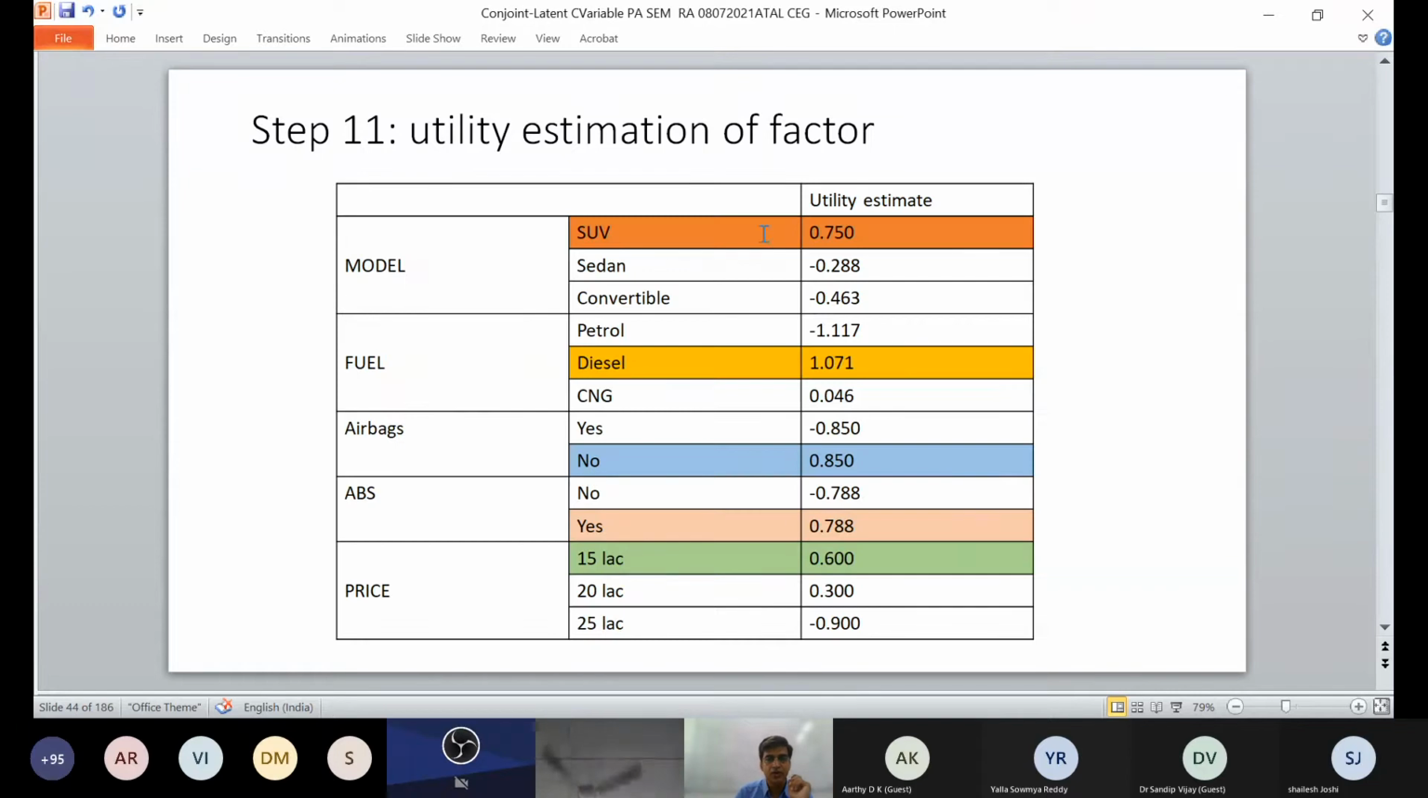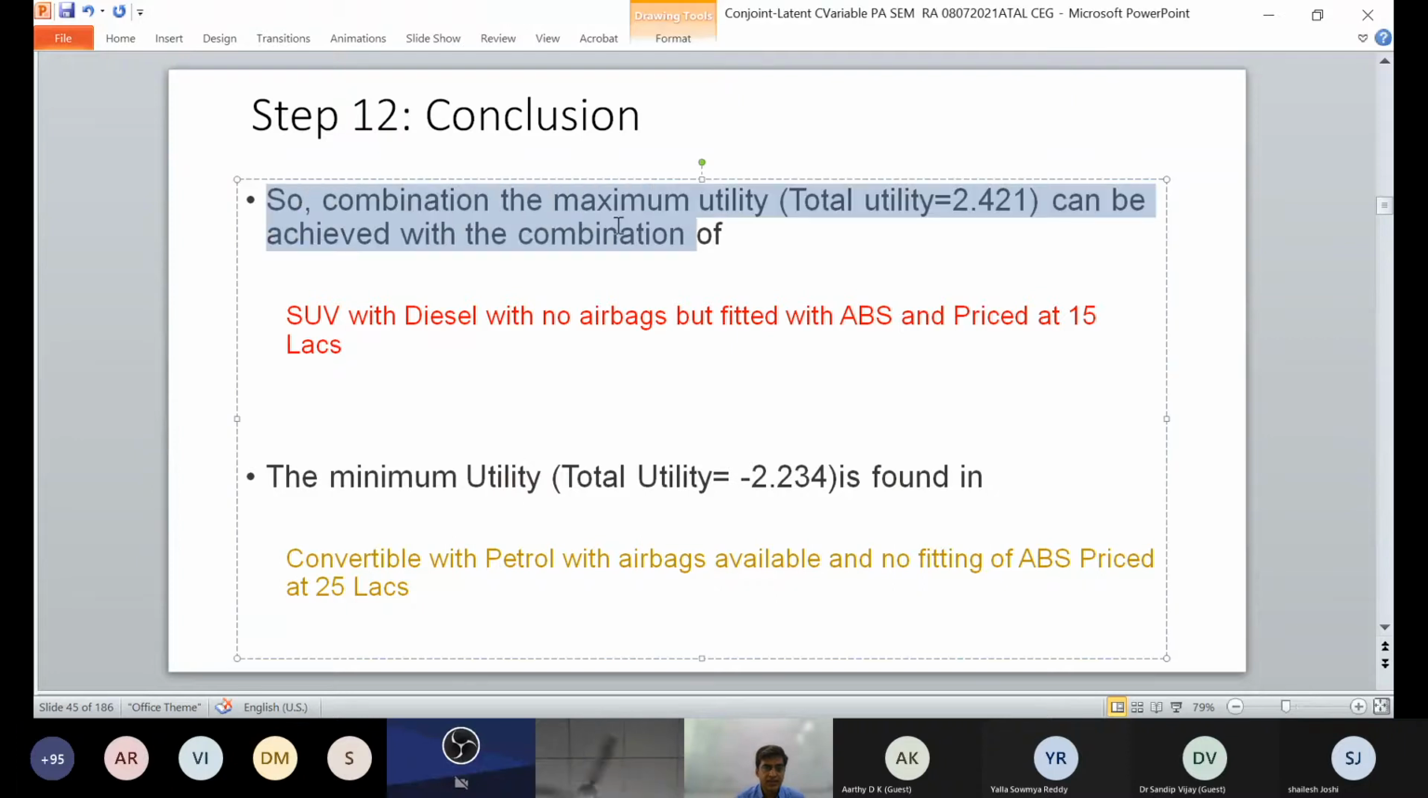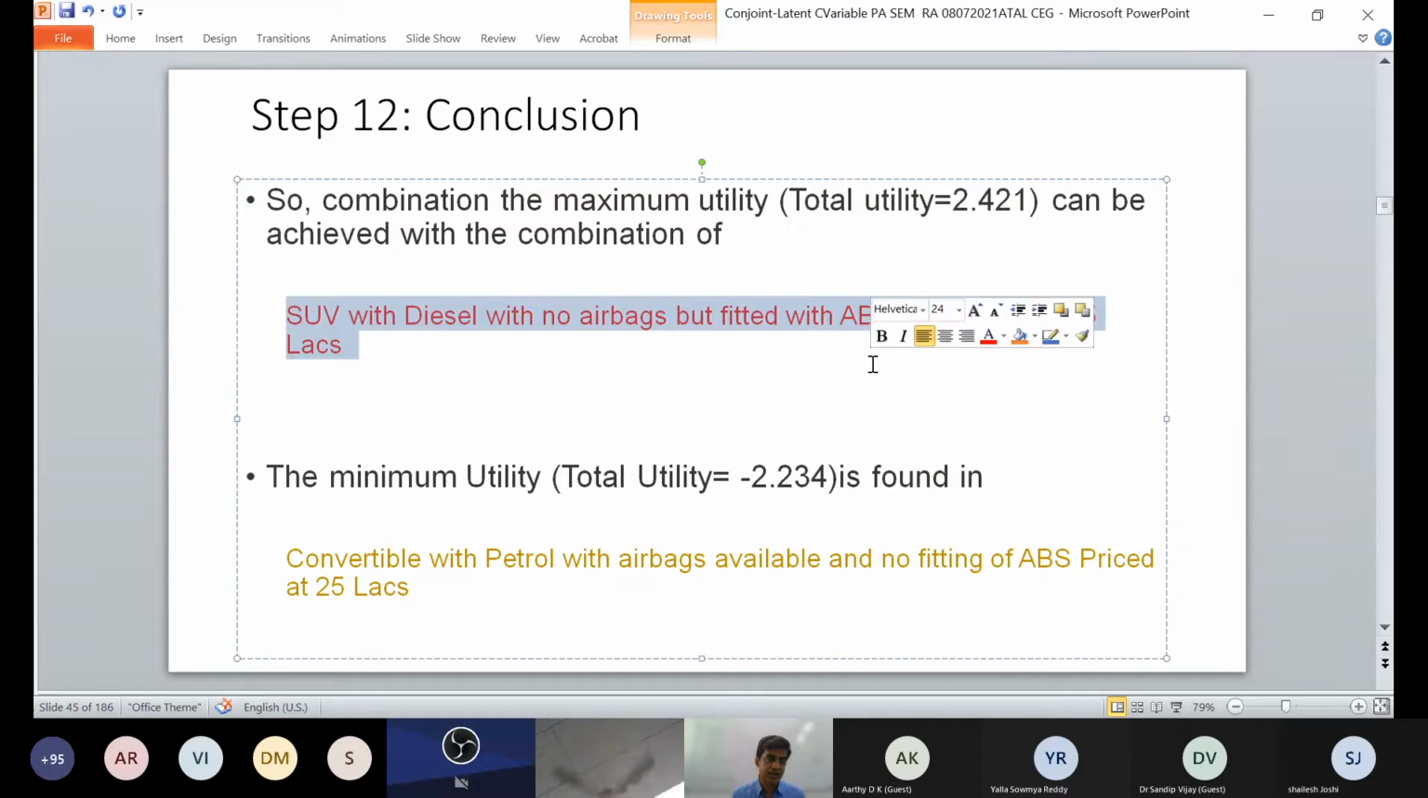So final model is SUV, utility estimates have been given, sedan utility estimates in minus. For fuel: petrol, diesel, CNG, airbags. So utility is given, ABS utility is given, and price, you can see this. So utility estimation of factors has been made. And finally, there is a combination of maximum total utility of 2.41. So you have to calculate the utility, which can be achieved by SUV with diesel with no airbags, but fitted with ABS at a price of 15 lakhs. These are the utilities where you have to see how this software works.